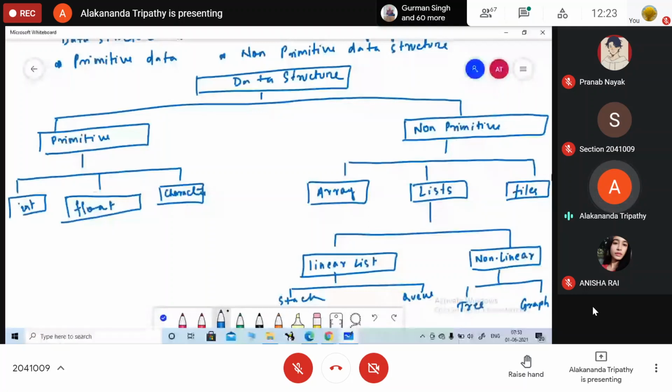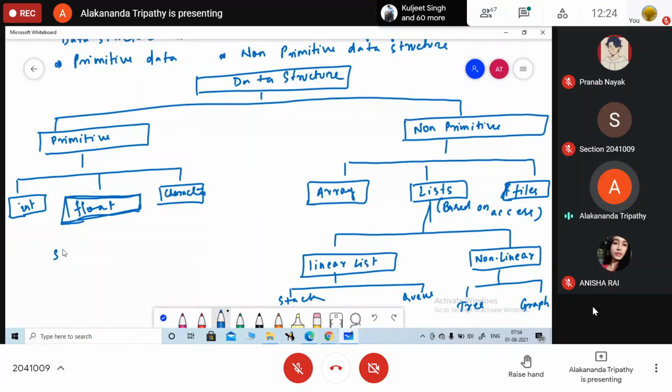This category of list is based on the access, how you are going to access the data. So based on the access, it is divided into two categories. One is your linear list and the other one is your non-linear list. Okay, and linear list is your stack and queue. Non-linear list is tree and graph.